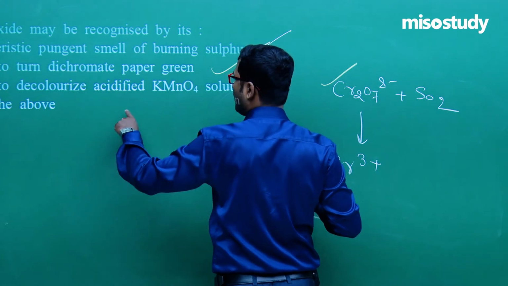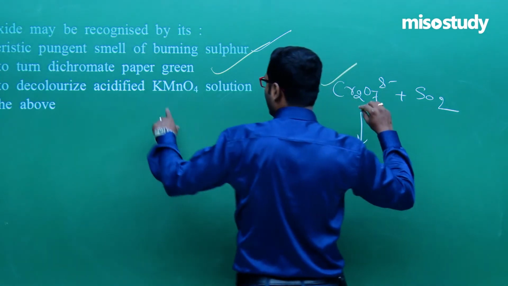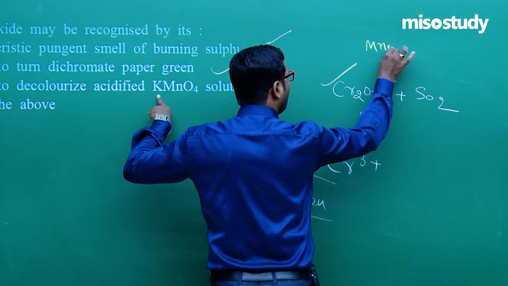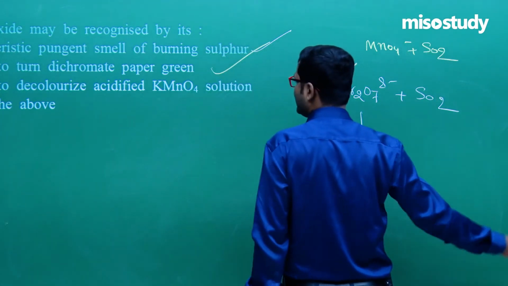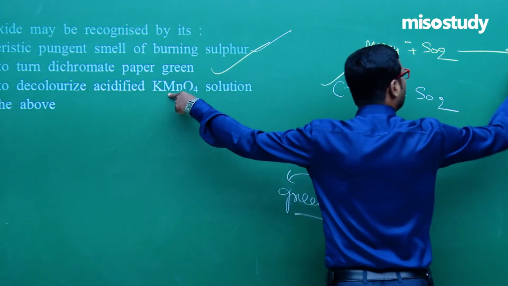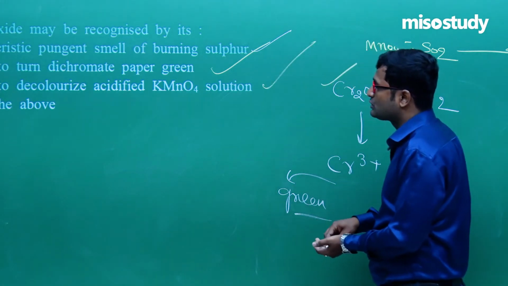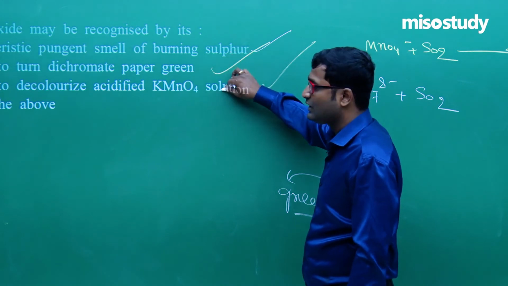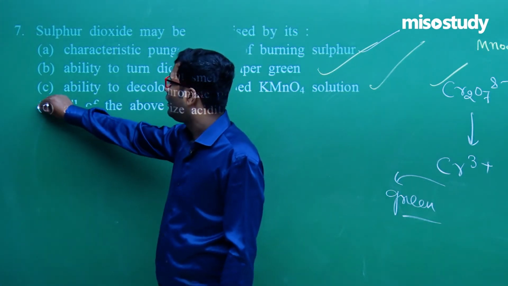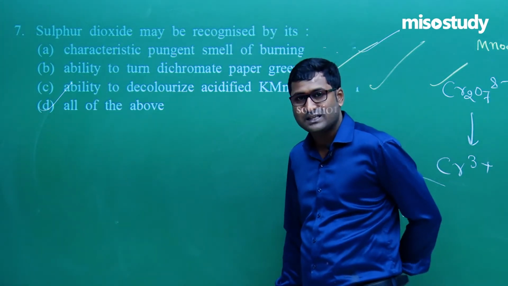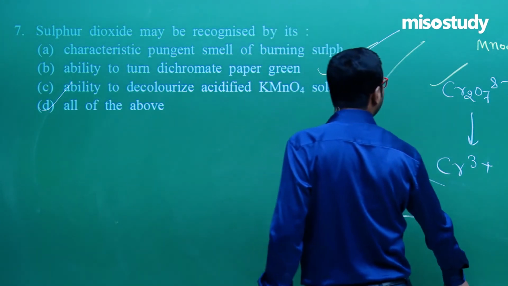Now, ability to decolorize acidified KMnO4. This one is purple in color. MnO4- plus SO2, that is completely based on titration. Clear? Now we have to check the color. It gives Mn2+, which is a colorless solution. Definitely this one is also correct. So for this question A, B, C, all options are correct. We can say all of the above, so D is the correct option for question number 7. Clear to you, friend? Now let's move to the next question.